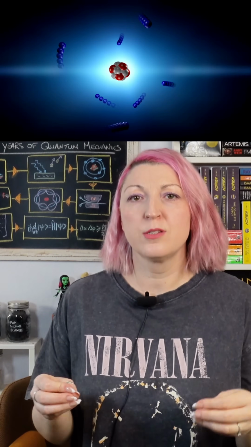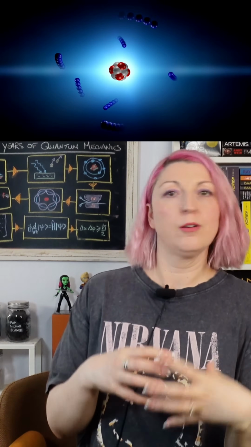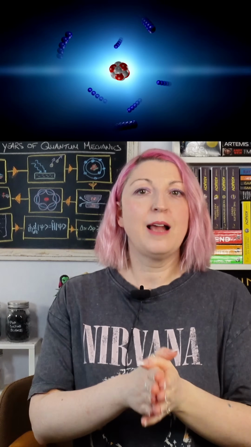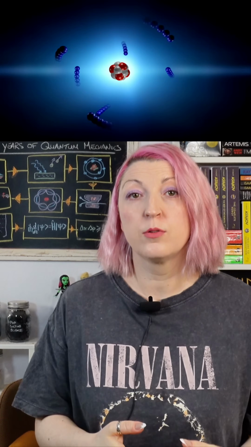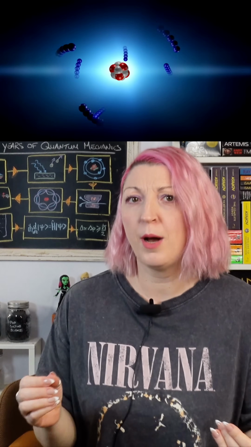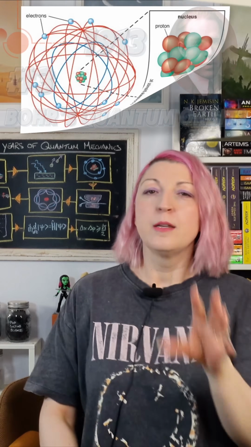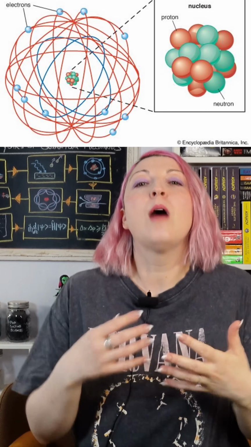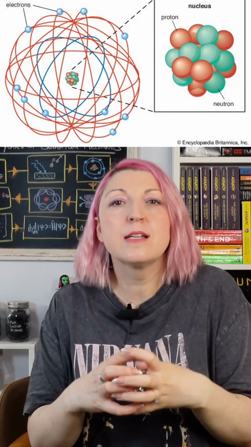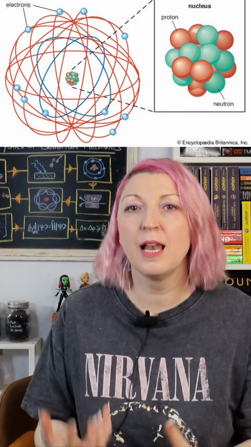Why don't electrons fall towards the center of atoms? Now, if classical physics was right about particles, then you and I would not exist. Atoms would be impossible. These are the 10 breakthroughs that led to quantum mechanics, and this is number 3, Bohr's quantum orbits. Now, by 1913, we knew atoms had a dense nucleus and they were surrounded by orbiting electrons.